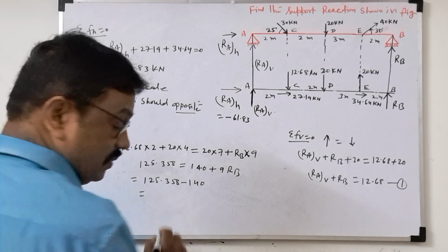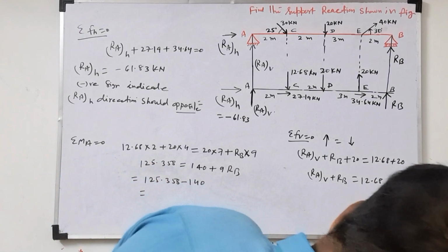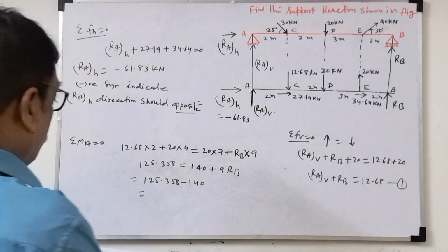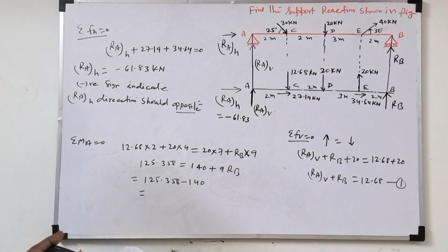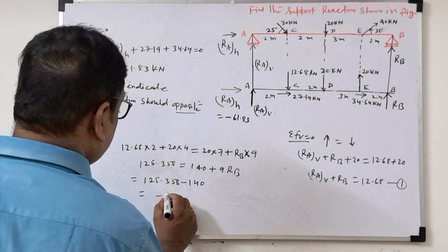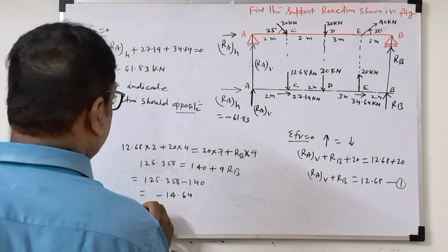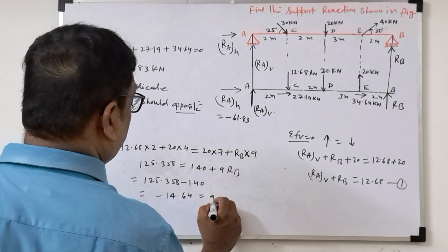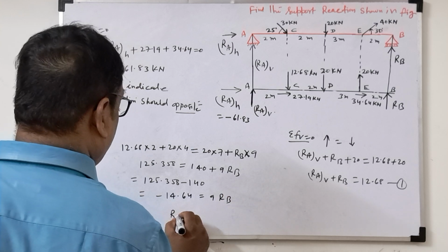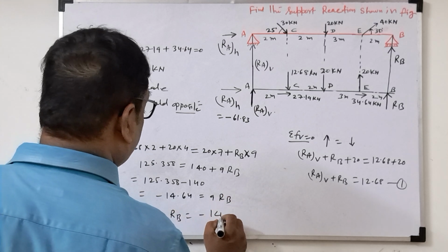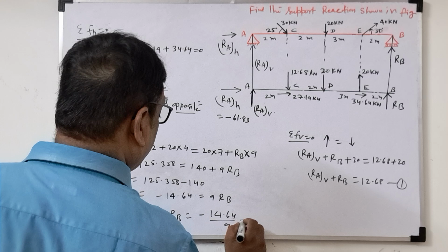Negative is coming. So 125.358 minus 140 is coming minus 14.64, equal to 9 RB. So RB is equal to minus 14.64 divided by 9.